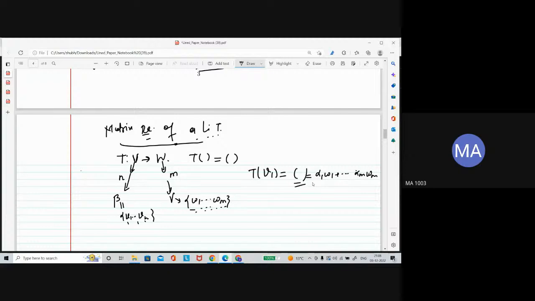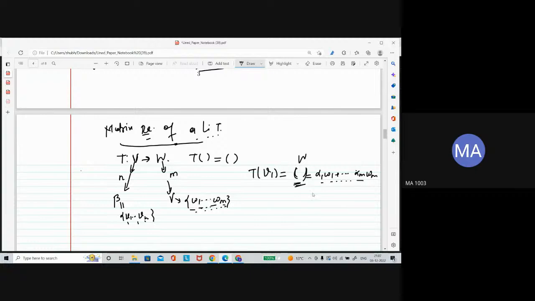As you know, in more detail, you can see the revision session of the quiz also. Otherwise, this is just a revision. I'm just giving a brief recap: if you have this vector, this is a vector in W, so any vector in W can be written as a linear combination of basis elements, as is written here.